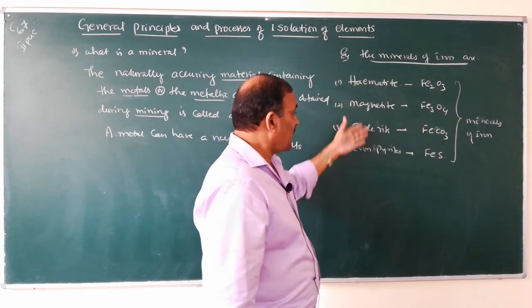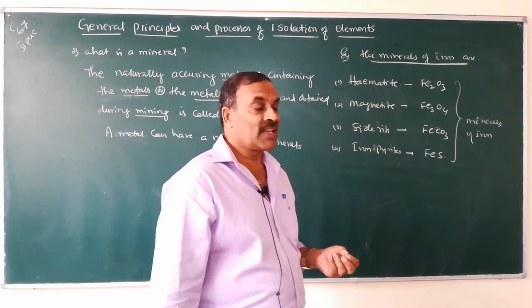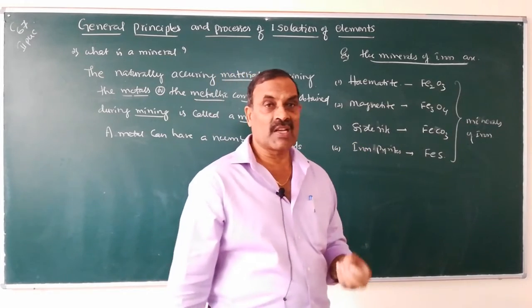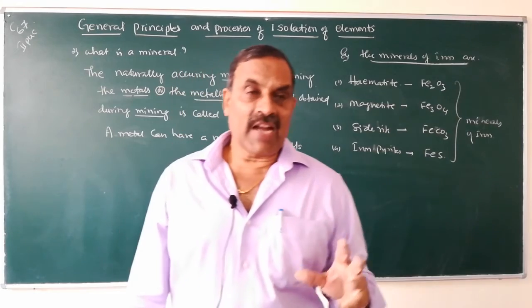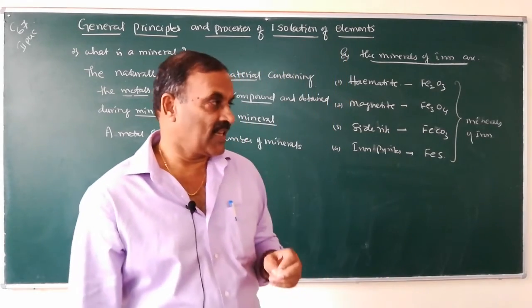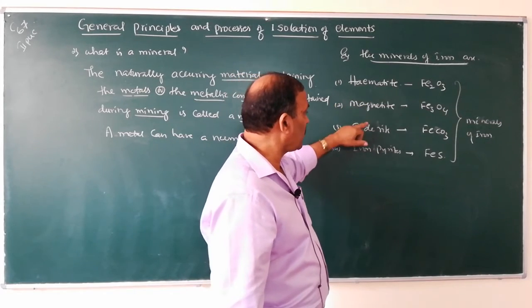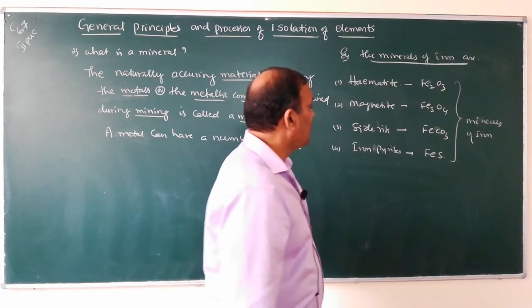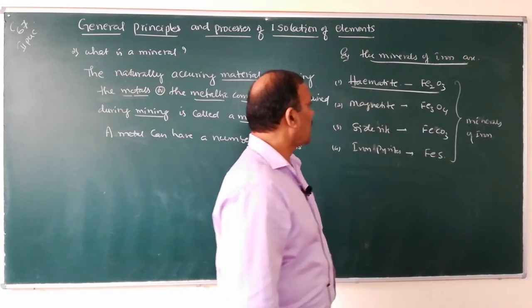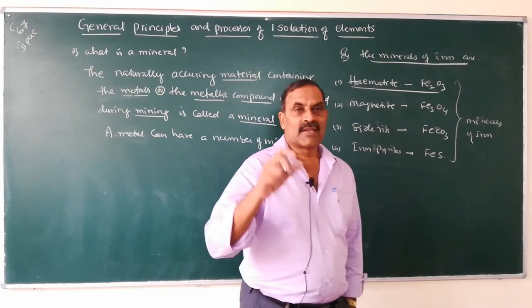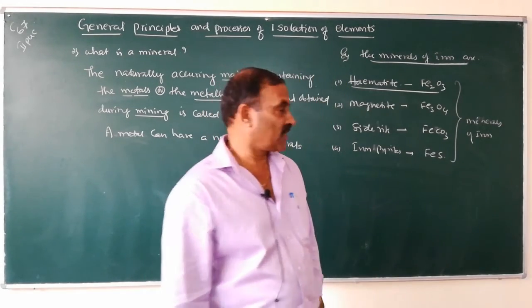Out of these minerals, the mineral from which metal can be extracted economically, cheaply and conveniently is called the ore. Out of these 4 minerals, iron can be extracted economically and conveniently using hematite.